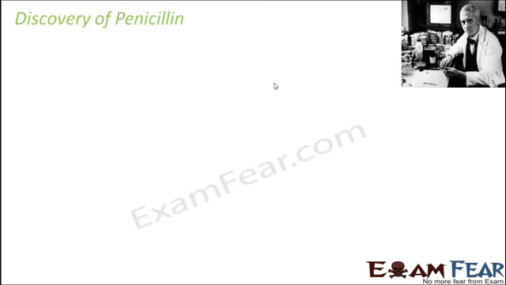There is something in the living organism that can kill the bacteria, and that is how penicillin was discovered. So penicillin was a chance discovery, which is also termed as serendipity. So anything which is discovered by accident or by chance.